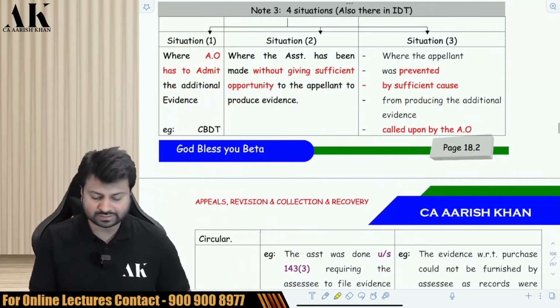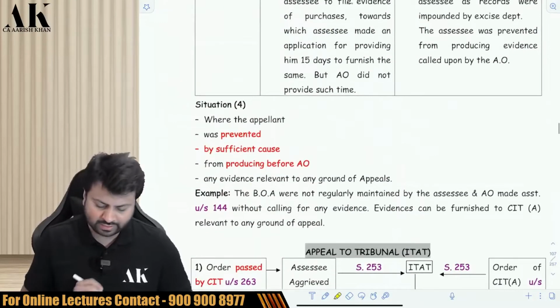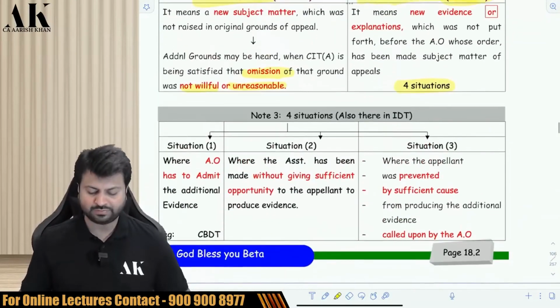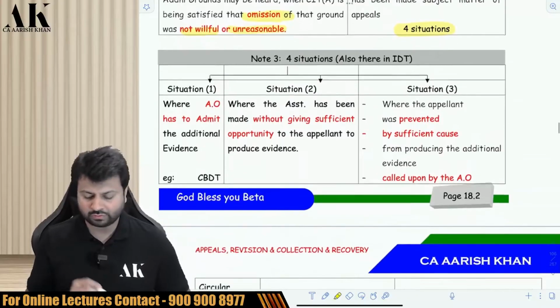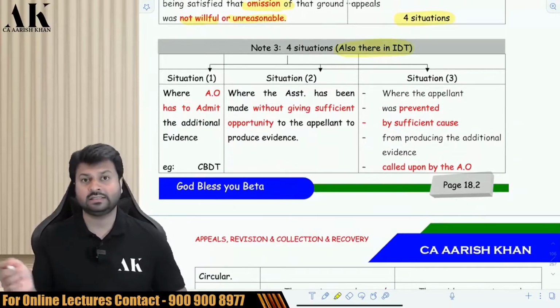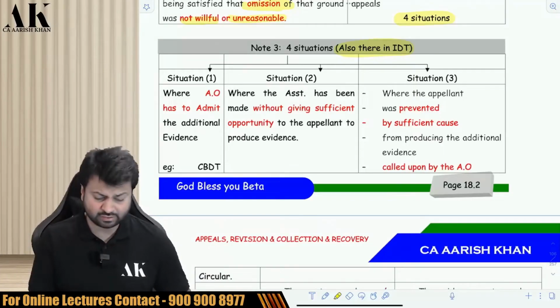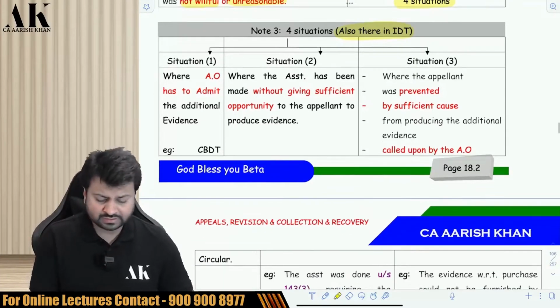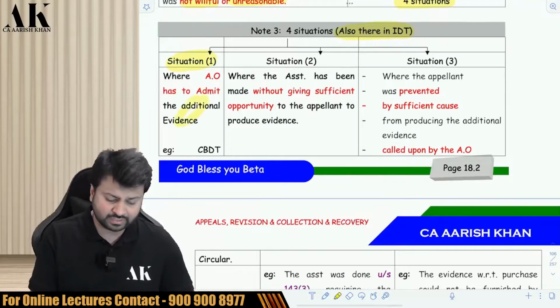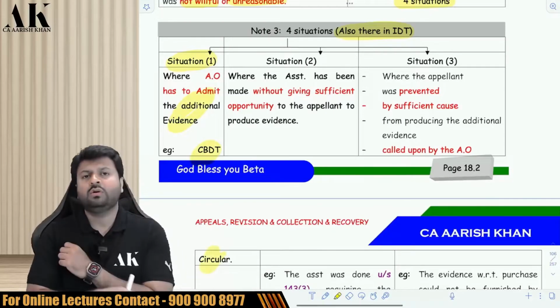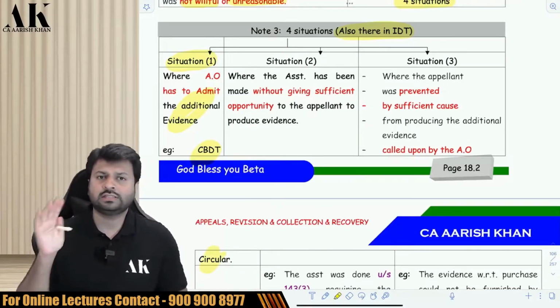What are the 4 circumstances? You can see the 3 circumstances over here, and the 4th is on the next page. This is also there in your indirect tax in GST also. You can go and see over there, exactly in the same manner it is there in GST also. Now let me talk about one by one. The first situation in which the AO has to admit the additional evidences. For example, the AO while passing the assessment order did not consider a CBDT circular.